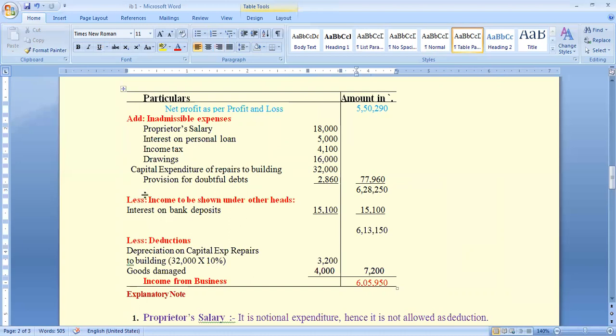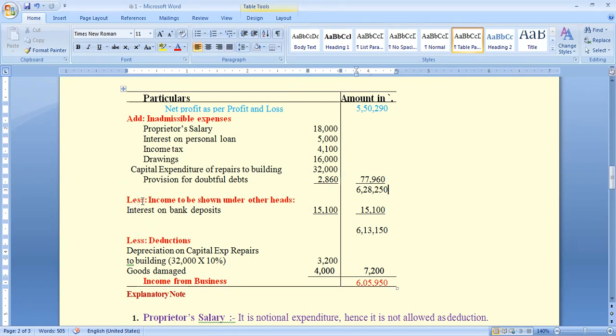Less: income to be shown under another head. Here interest on bank deposits is there on the credit side of the profit and loss account. So it can be taken as income from other sources.